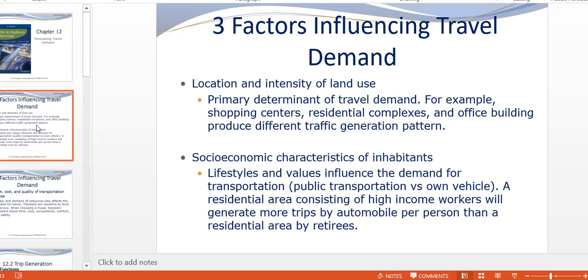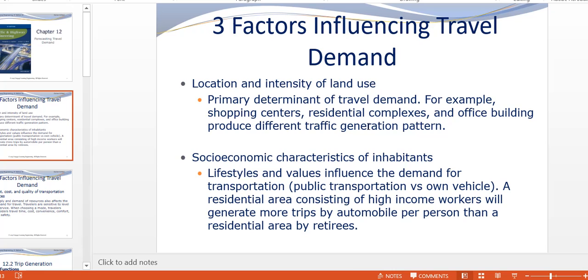First of all, the location and intensity of the land use. That means wherever you go, if it has a shopping mall, residential complex, or office building, you will go there. For example, we live in Pueblo, a small town. We go to Denver almost every month. Why? Because they have different kinds of offices, good grocery stores, a good shopping mall, and many other reasons.